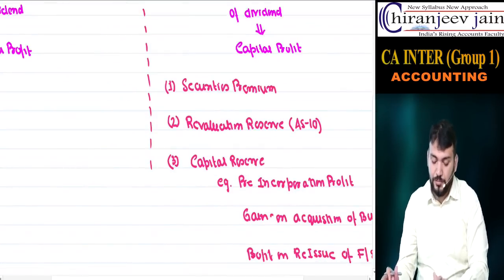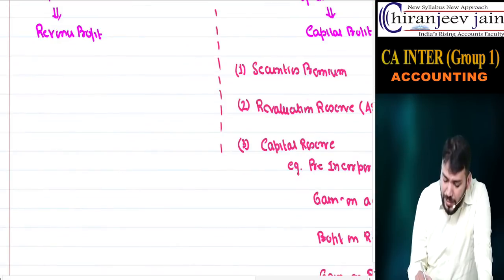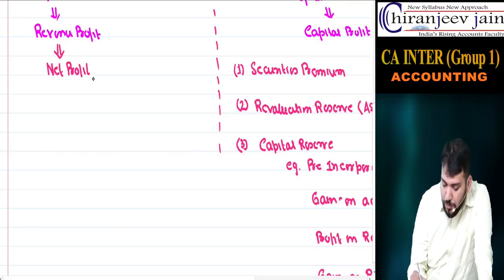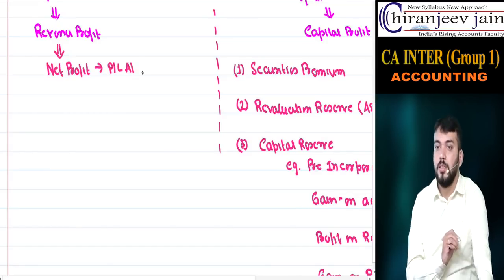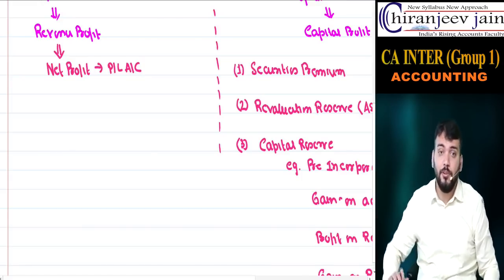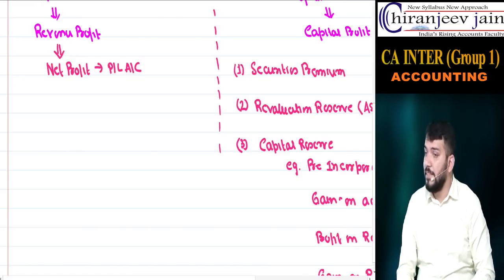So sir, what is this? Can I say, when I say net profit, revenue profit, it means net profit. Net profit from which account? Profit and loss account. Means whatever profit you are calculating from the PL account, that is your revenue profit, and that is available for dividend.